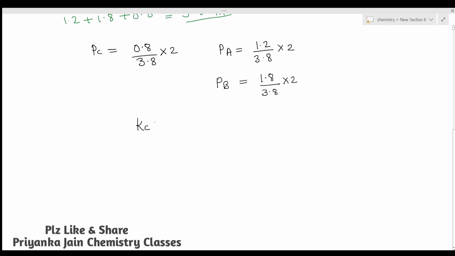So the value of KP will be equal to PC square upon PA square into PB cube.